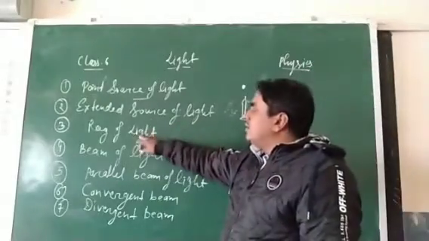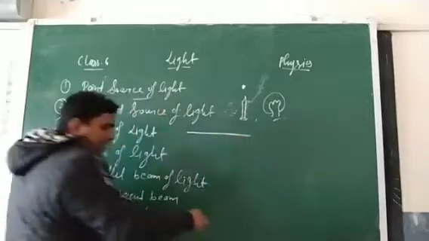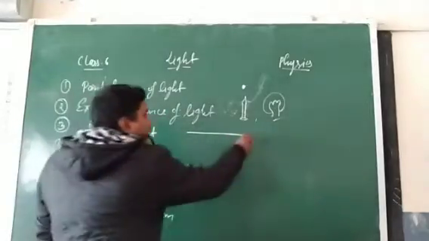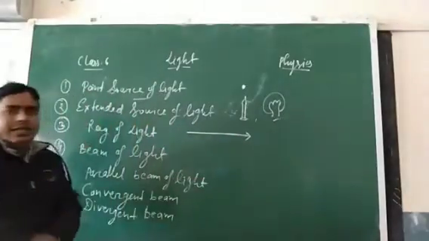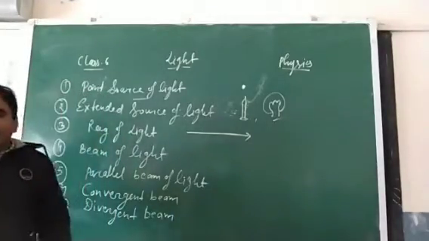So the path along which light travels is called the ray of light. You can represent this ray of light by a single line with a direction. Okay, next one, beam of light.